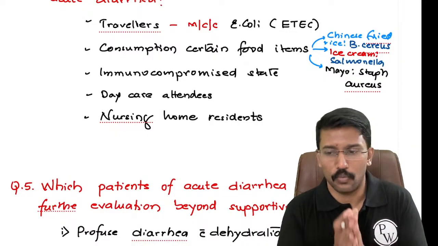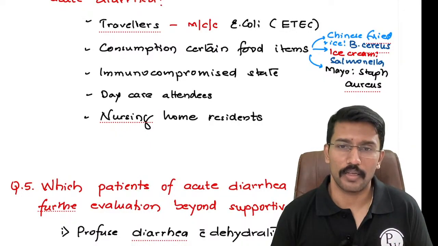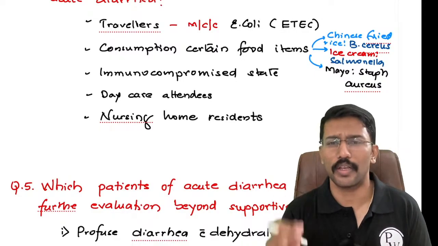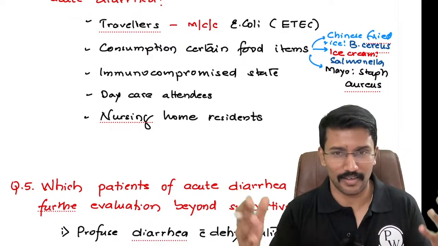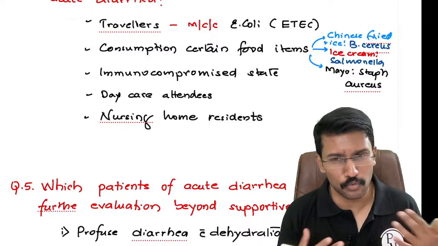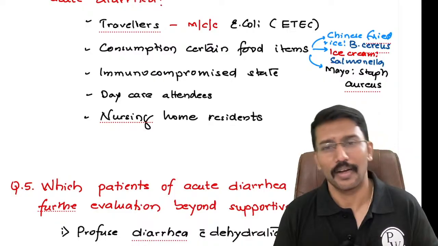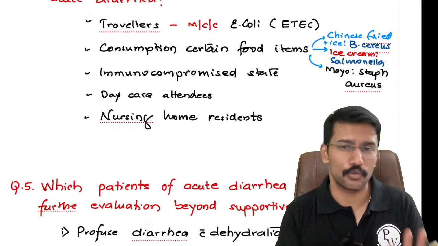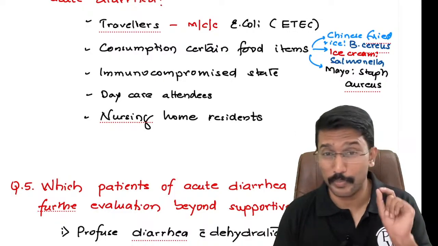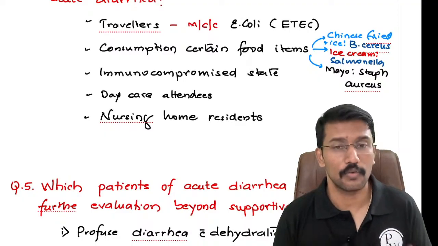Okay. Now, though 90% of acute diarrheas are infectious, you go to any good doctor, I am saying good, not like a random doctor, and say, sir, for 2 days I am having diarrhea. All he will tell you is drink more water, take ORS, and hopefully you should be all right. He will not prescribe you antibiotics, right? Why?